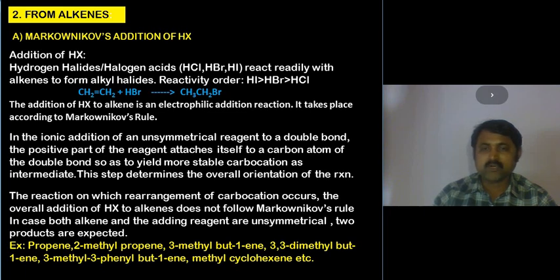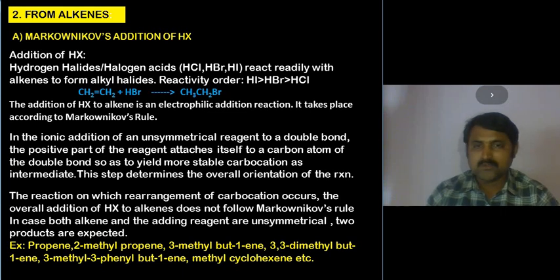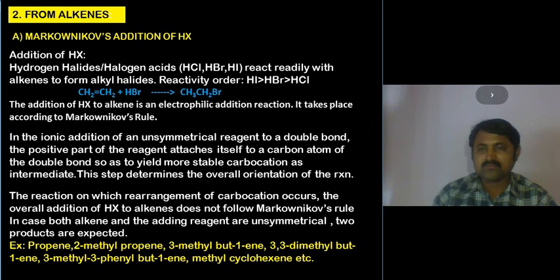After that there will be a stable carbocation, which allows the attack of a nucleophile, the halide, to complete the reaction and give haloalkanes. Here we have an unsymmetrical reagent and an unsymmetrical alkene.